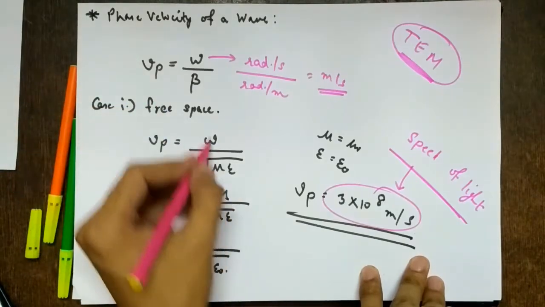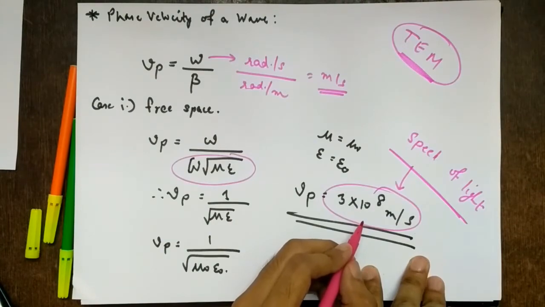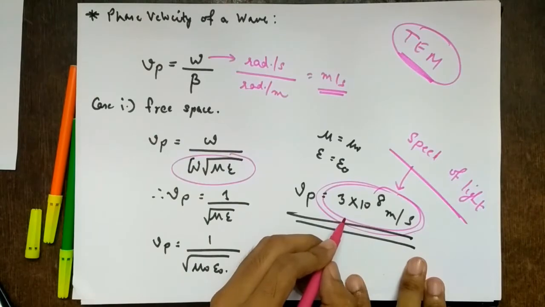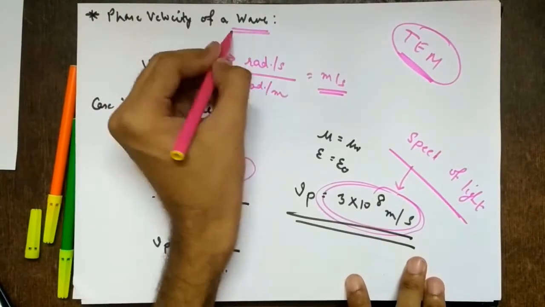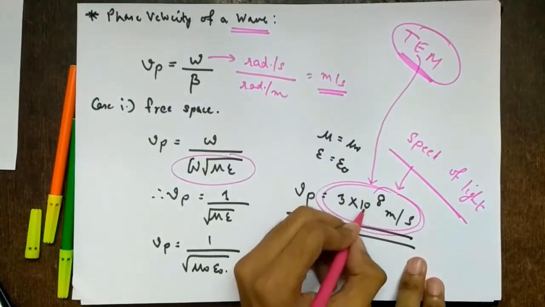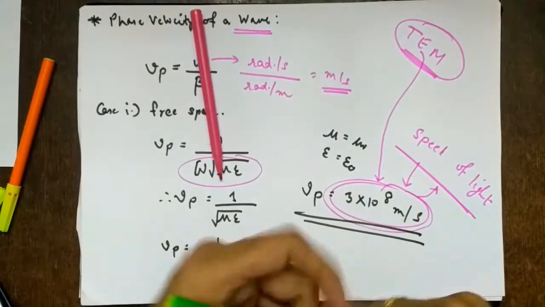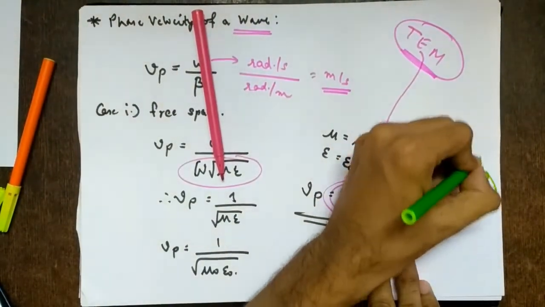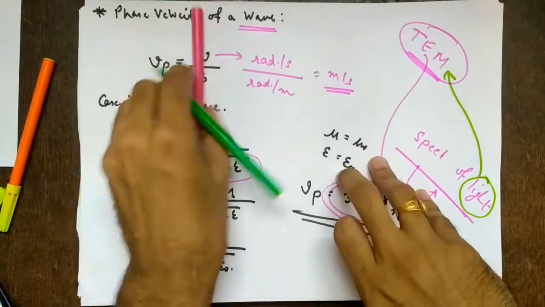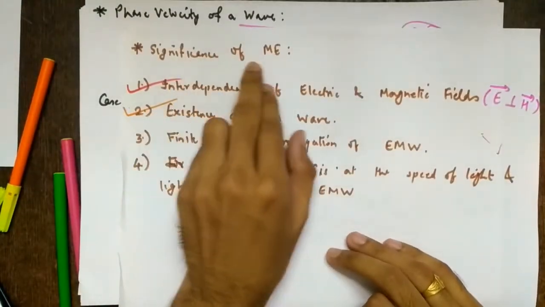Next, we got beta equal to omega root mu epsilon, indirectly from Maxwell's equations. This is a consequence of Maxwell's equations only. We are again talking about a wave. What we have proved is that the TEM wave travels at this speed, and this speed is nothing but the speed of light. So indirectly I can say that light itself is an electromagnetic wave. So I have proved the third and fourth points together now.